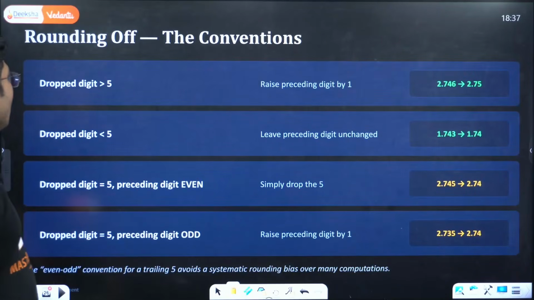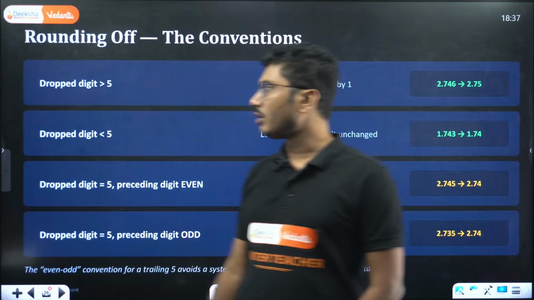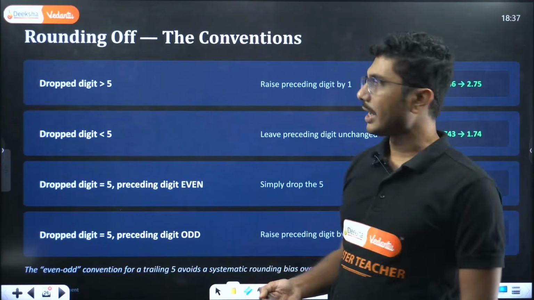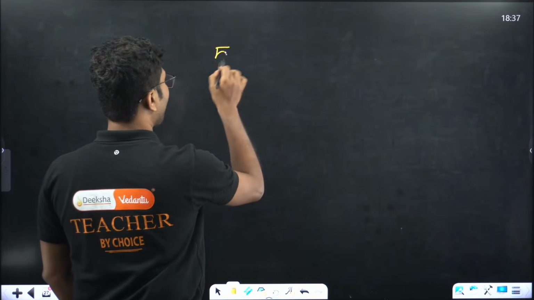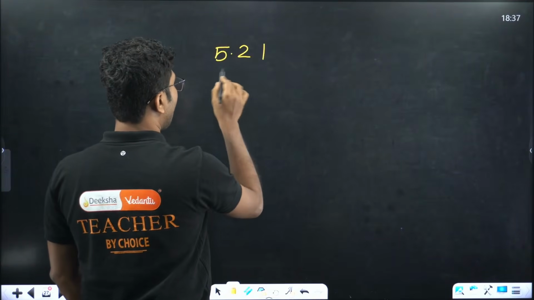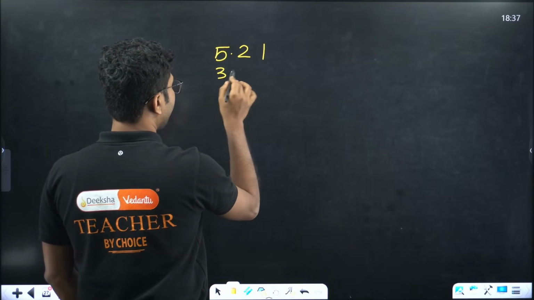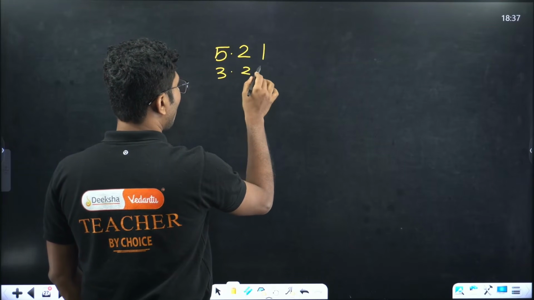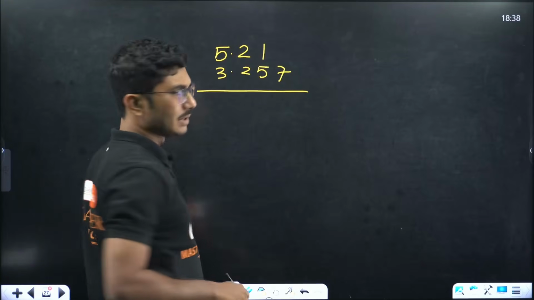Now let us discuss the rounding off rules. Rounding off rules means when you have added two numbers, say 5.21 and say 3.257. Suppose you have added or multiplied these numbers.